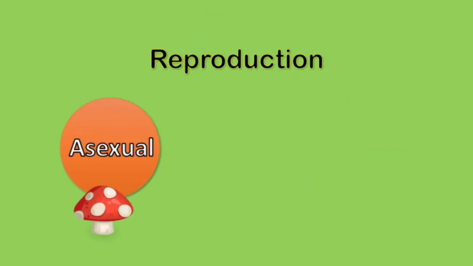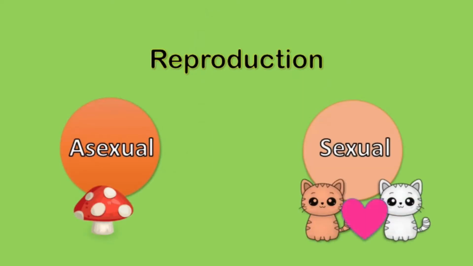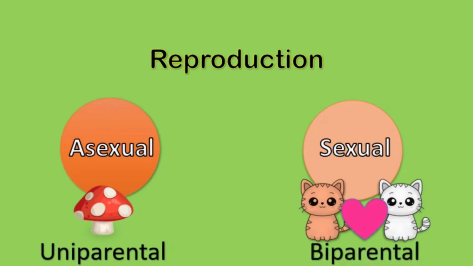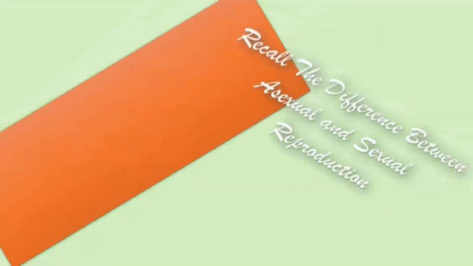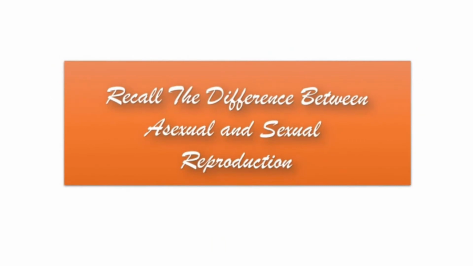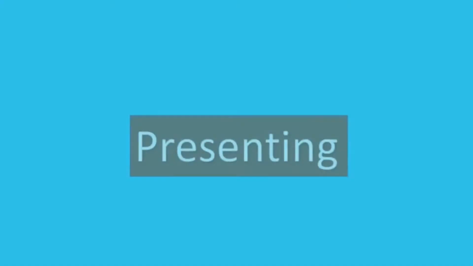So, reproduction can be divided into asexual and sexual types. Asexual is uniparental and sexual is biparental. Can you recall the difference between asexual and sexual reproduction?